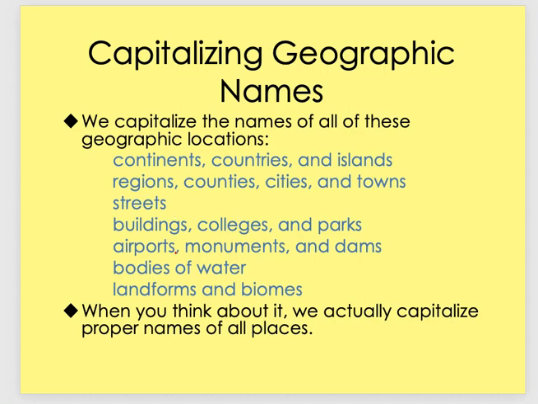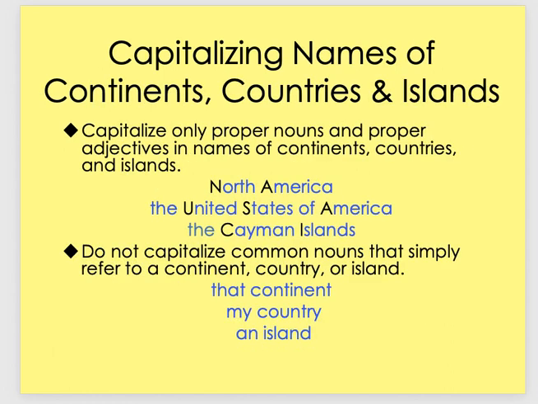streets, buildings. If it's a proper name of a building, just saying building wouldn't be capitalized, but if you said the Sears building, if it had an adjective in front of it, the Sears building, that would be capitalized. Colleges, UCLA, every college would be capitalized. Parks, airports, bodies of water. If you just say the ocean, not capitalized, but if you say the Pacific Ocean, that's capitalized.